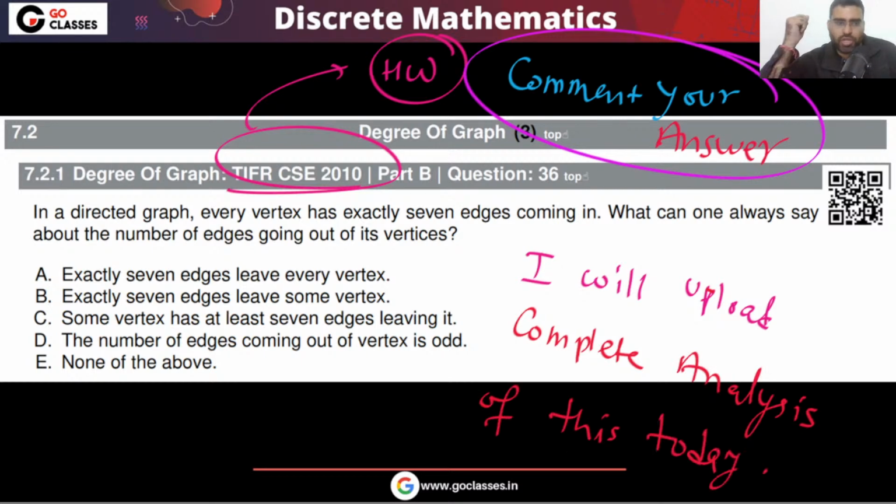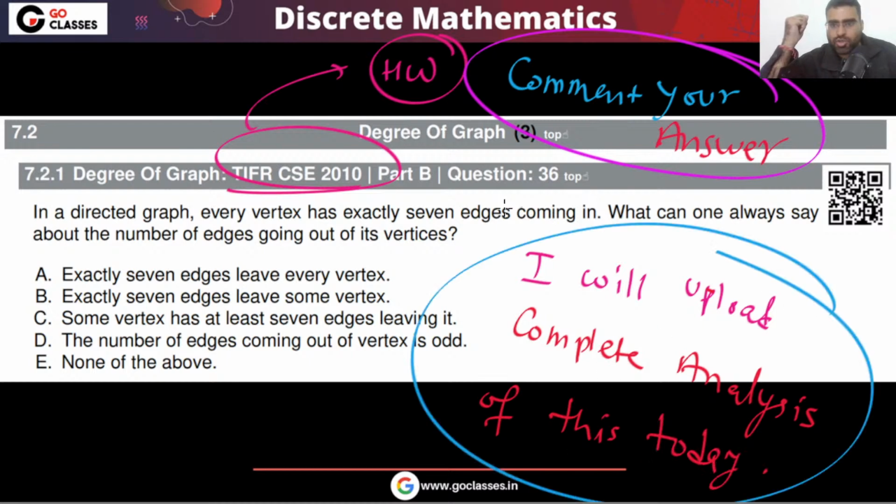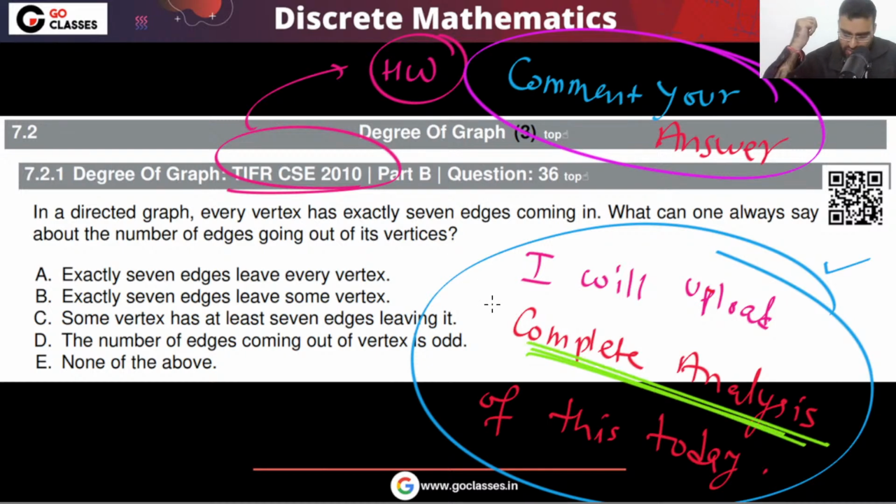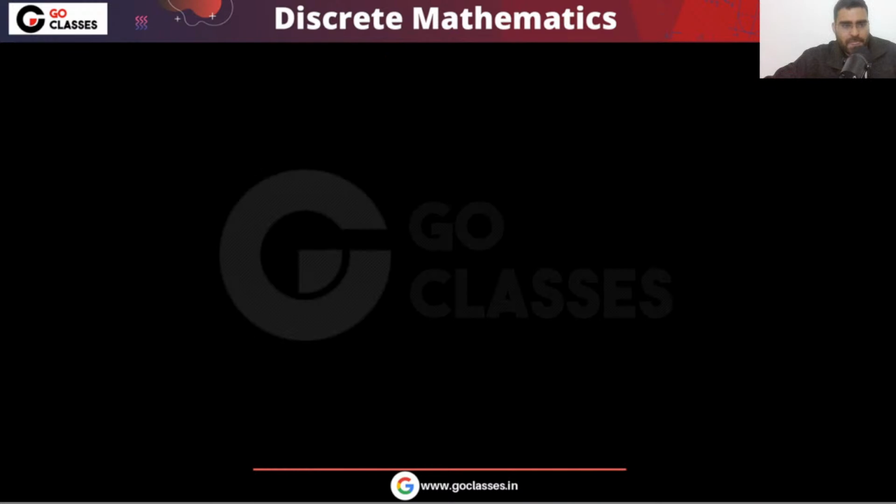So today you will find the complete analysis of this question. Don't worry, I will upload the complete analysis. You try this question. This is your homework question. You can comment your answer. Take some time and solve. I will upload the complete analysis of this today. So this is enough for today.